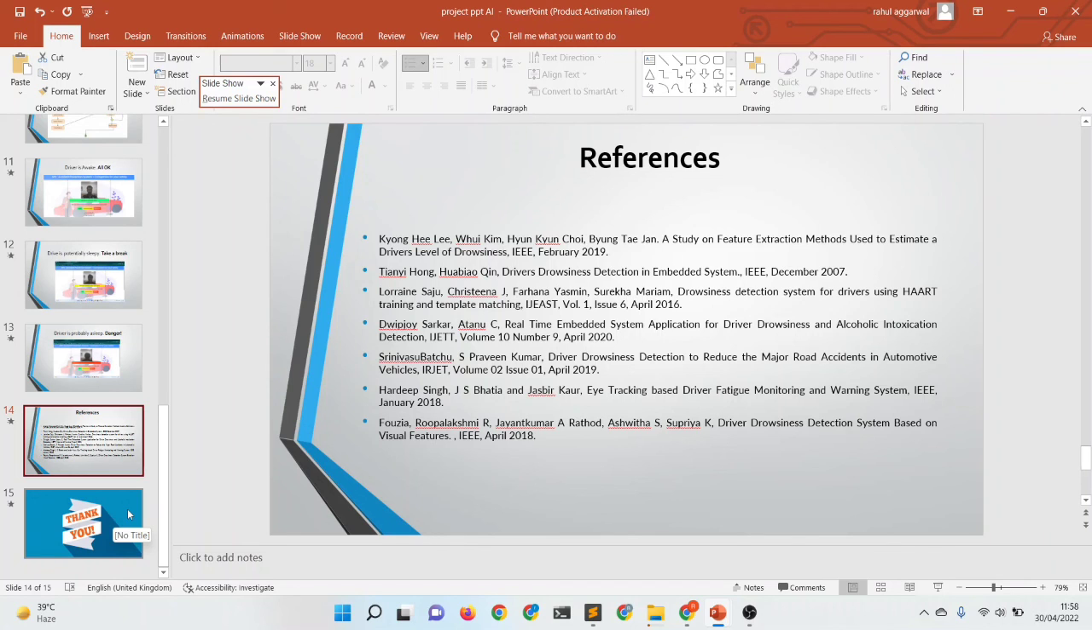We have gone through further studies that around 20% of accidents happen because of drowsiness. So it is a huge population that we are targeting. That is all from our side. This is our project, the accident prevention system.